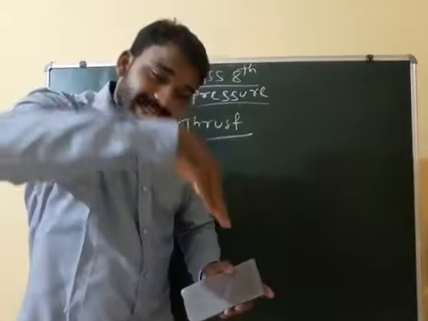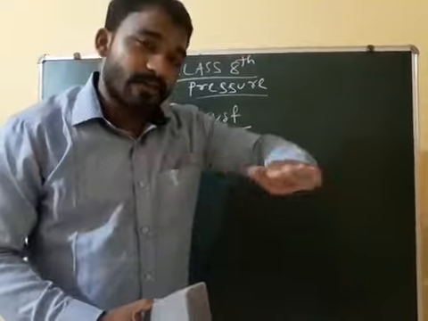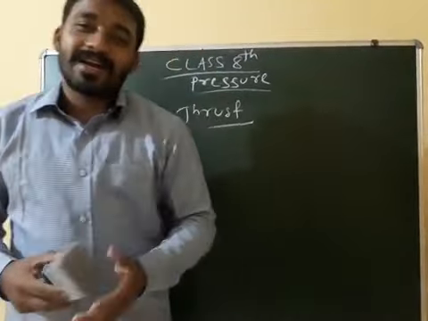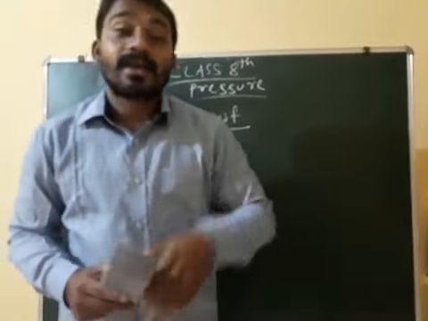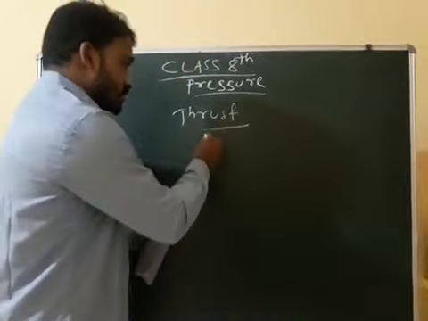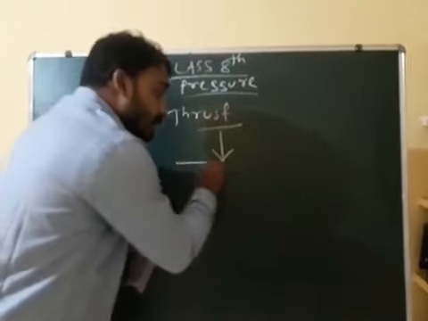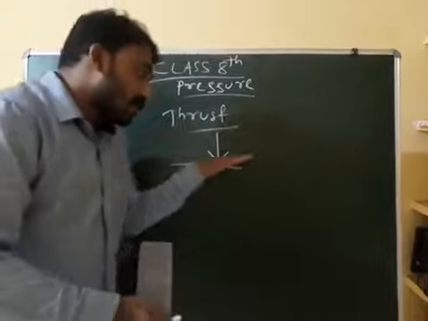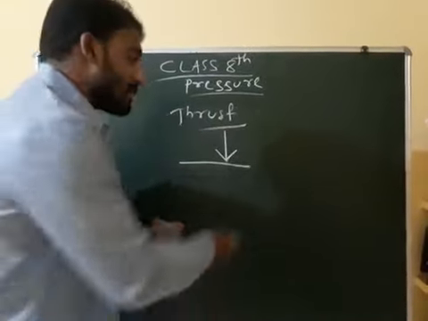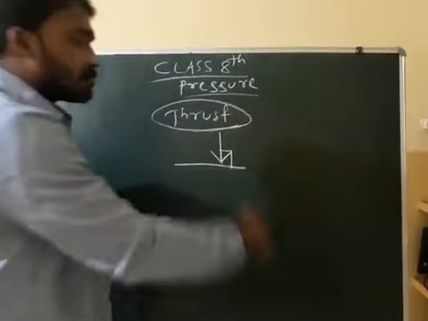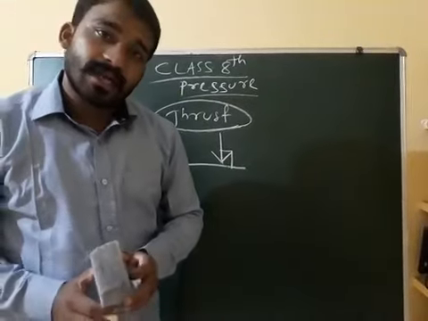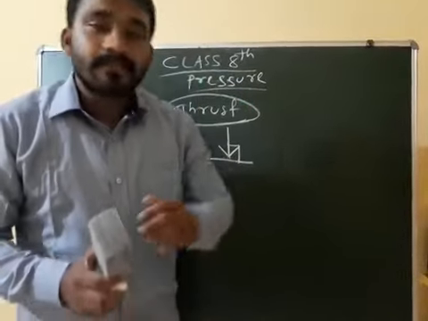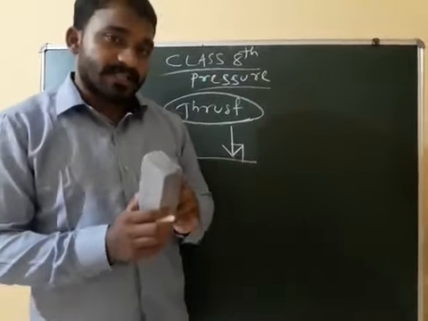The force acting perpendicular to the surface. The force acting perpendicular to the surface is called what? Thrust. Sorry, thrust. The force which is acting perpendicular. Perpendicular means normal, normally to the surface or 90 degrees to the surface. Then that is called thrust. Clear?